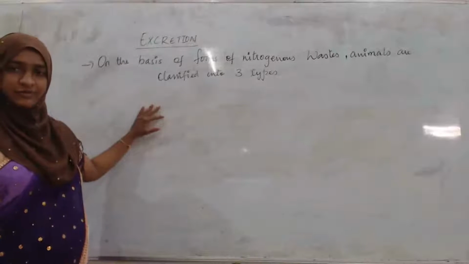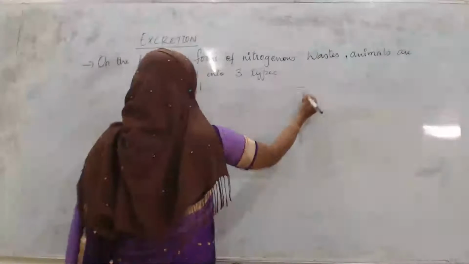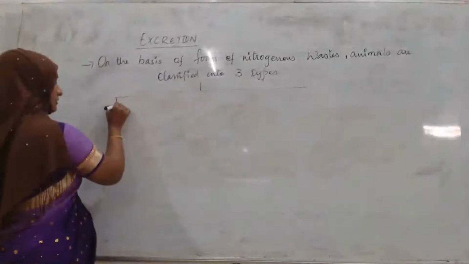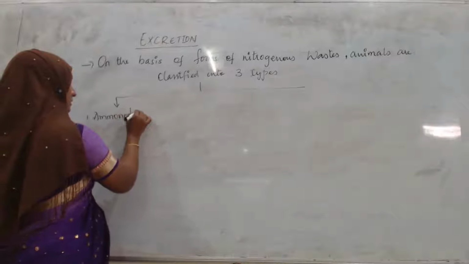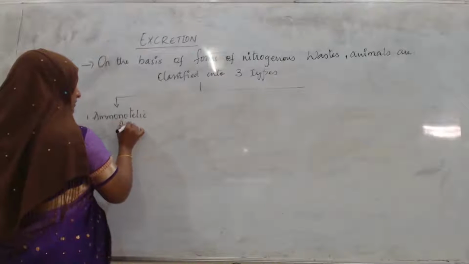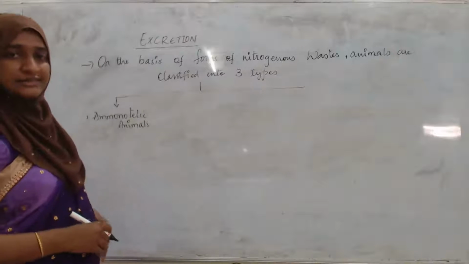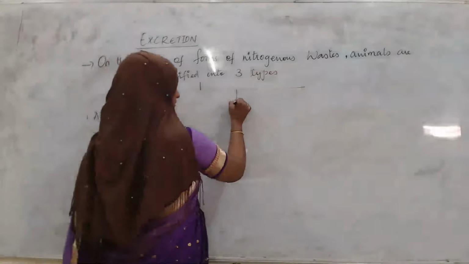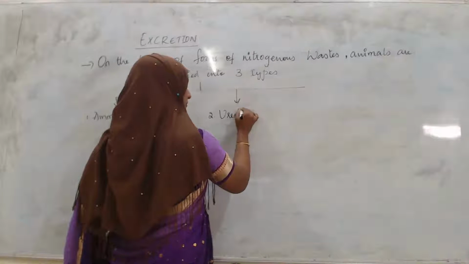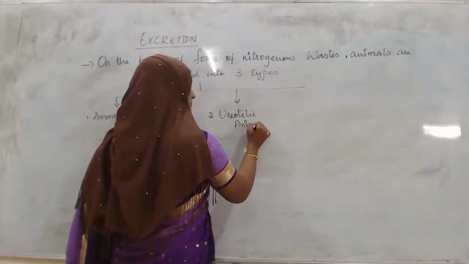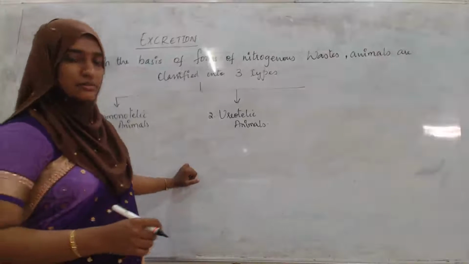And what are the three types of animals? First is ammonotelic animals. Okay. Second is ureotelic animals. Okay. Then third is uricotelic animals.